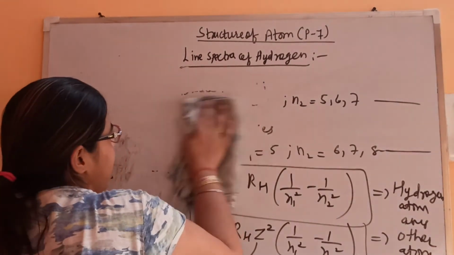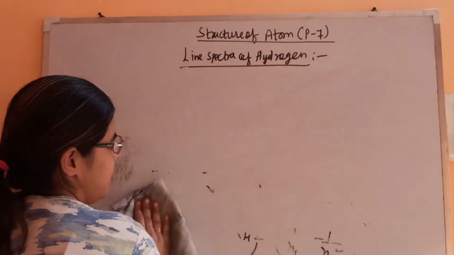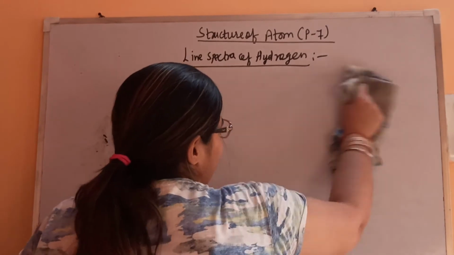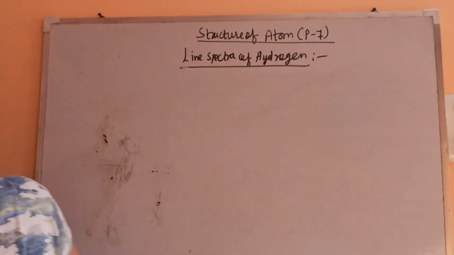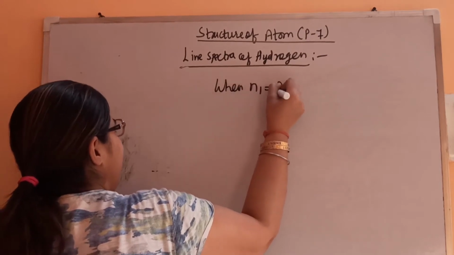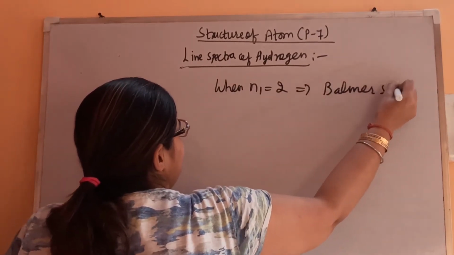Okay. So let's see. Now when we have substituted the value of n1 equal to 2, then the series is known as Balmer series. When n1 is equal to 2, the series is known as Balmer series.